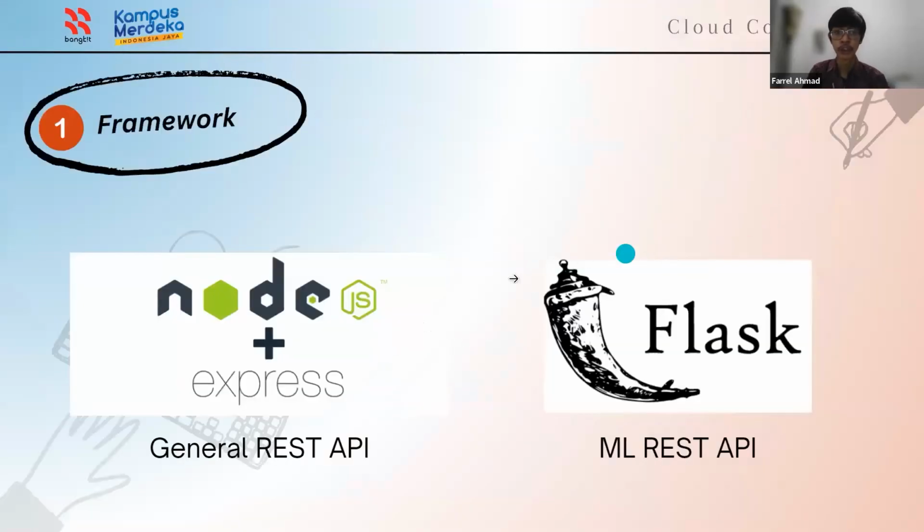For framework, we use 2. There are Node.js with Express.js REST API, and then Flask. General processing for the general REST API is done in Node.js, while specific machine learning computation is done in Flask, because Flask is in Python and it is easier for us to replicate the code that is developed by the machine learning team. Those will be separated in 2 different VMs.